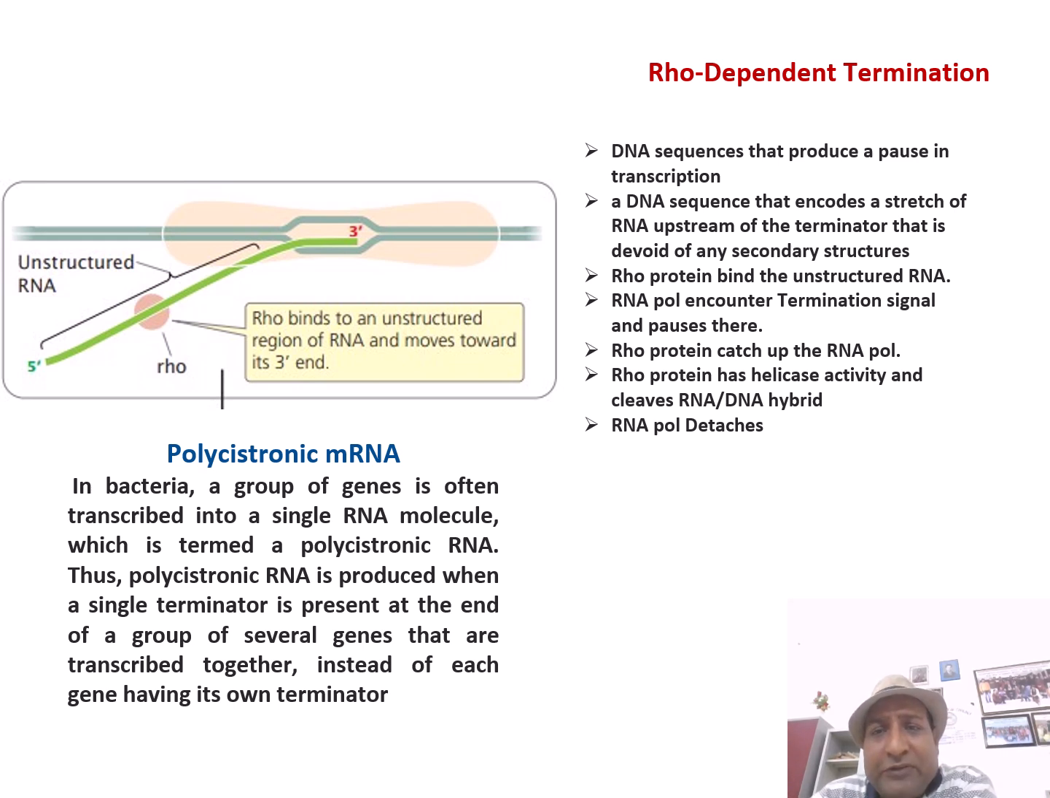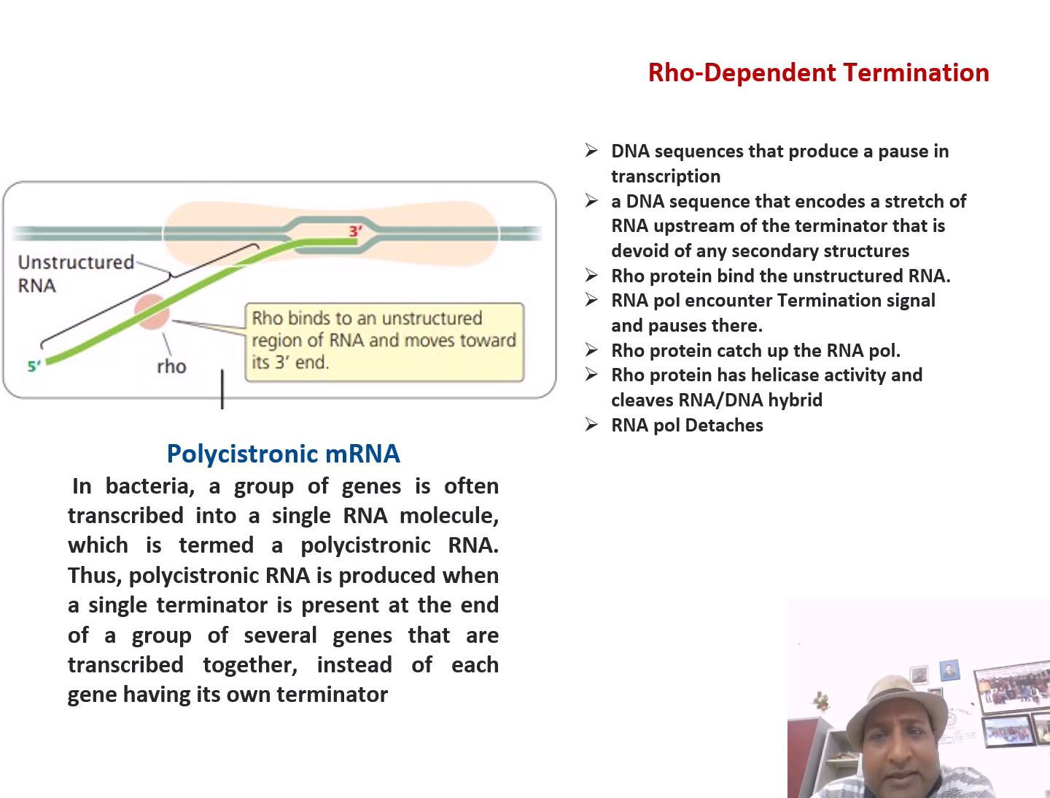So there are DNA sequences that produce a pause in the transcription. Two features are there in the DNA template sequence at the termination area of rho dependent termination. There are two DNA sequences that produce a pause in the transcription. Once the transcription reaches up to here, the termination sequence, RNA polymerase halts, stops here, doesn't move.